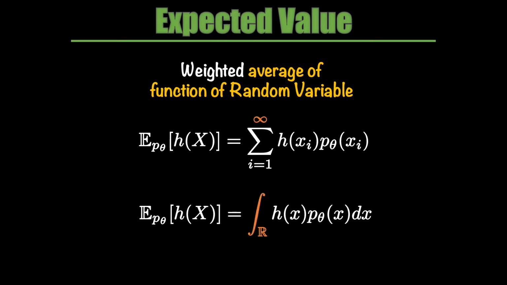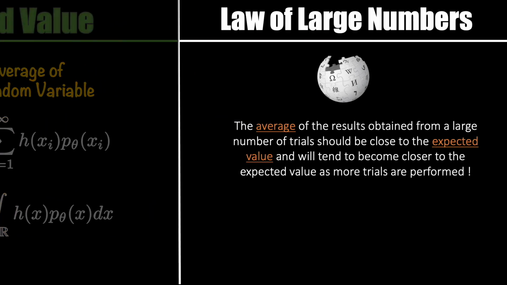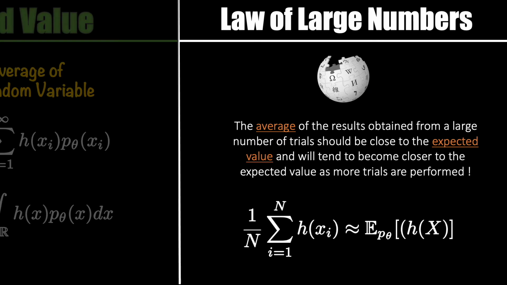The notation part out of the way, the main struggle with computing expectation lies in the fact that we are going to be dealing with intractable integrals, at least in this current formulation. And the remedy for this challenge lies in using a law called the law of large numbers. This law simply states that if we can conduct a large number of trials and if we can sample from our distribution, then we can approximate the expected value using a simple average.